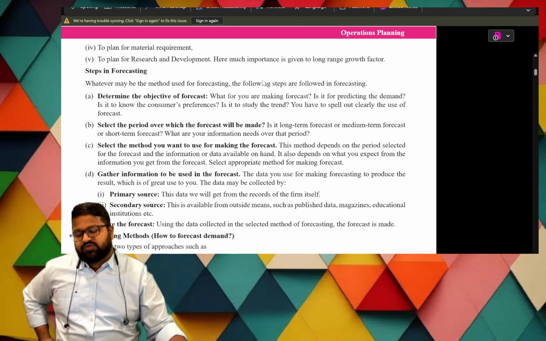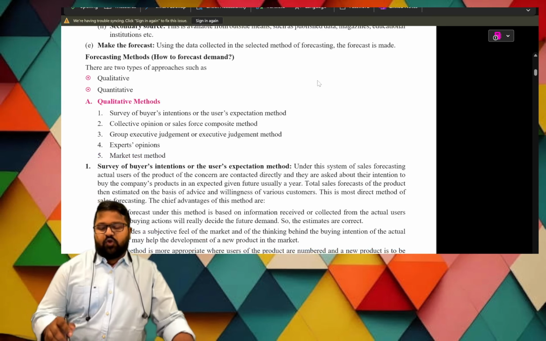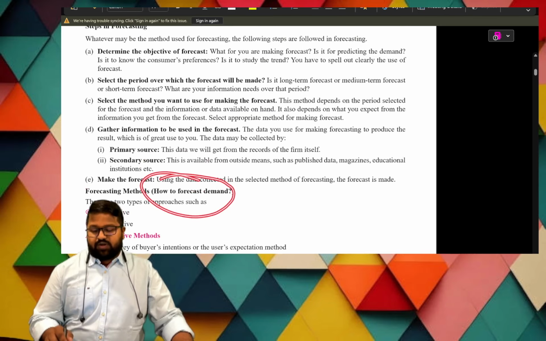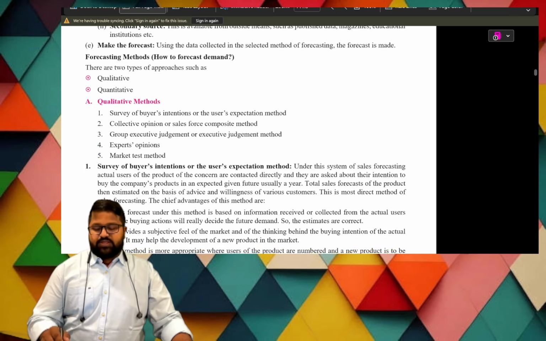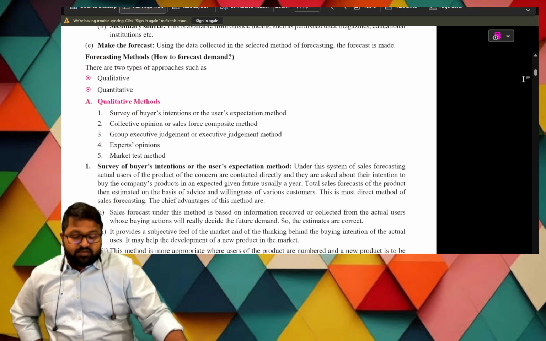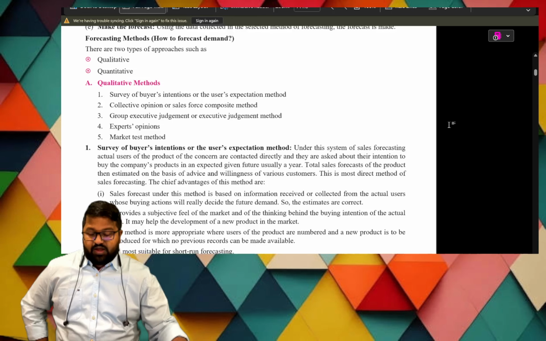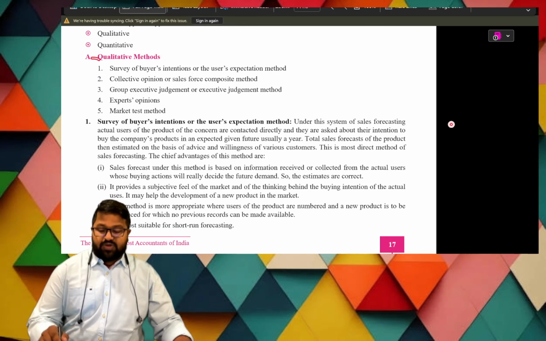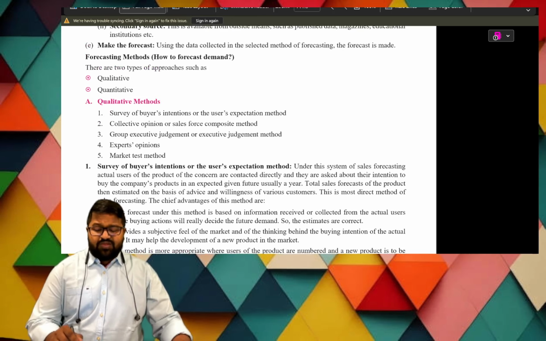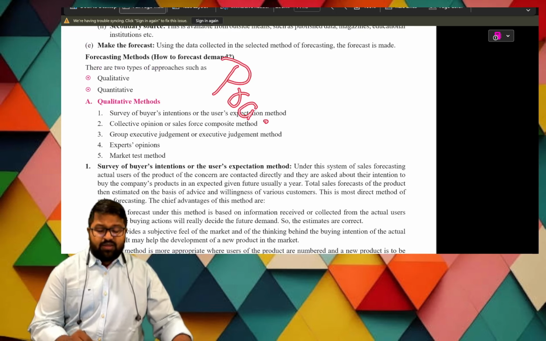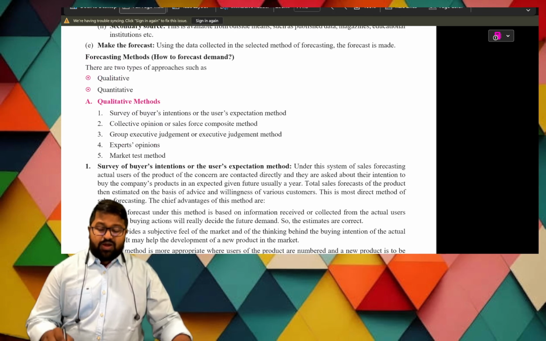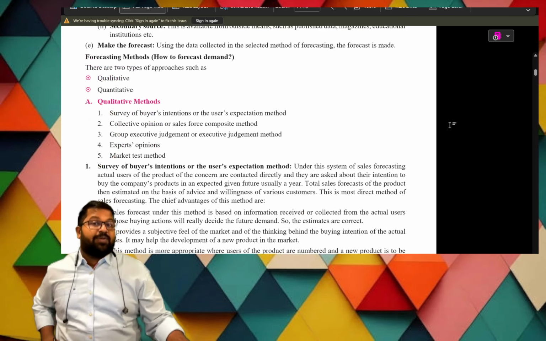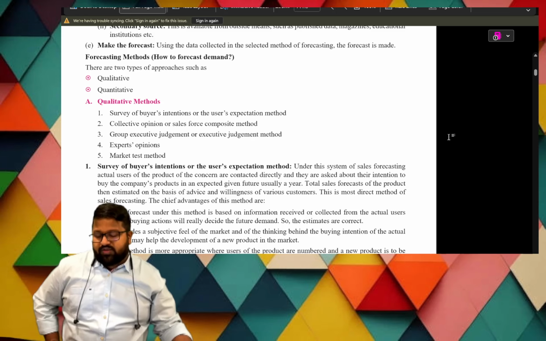You can expect 3 questions on this area. Next, there are two methods of forecasting. How to forecast demand? Regarding that, there are two ways: qualitative and quantitative. In this area, the qualitative methods are four, totally 5 methods. We also have a practical part, which is important. In the qualitative methods, there are 5 methods. What is the first method?